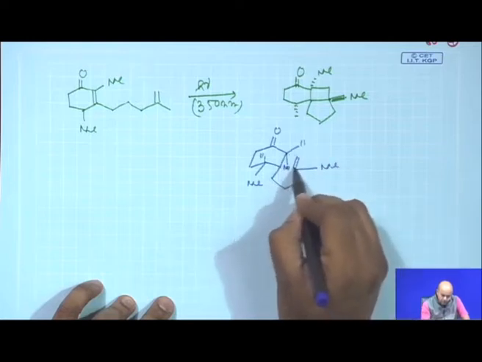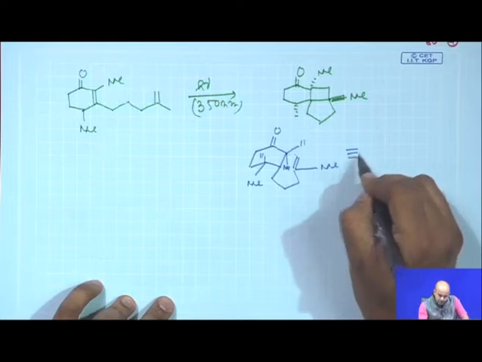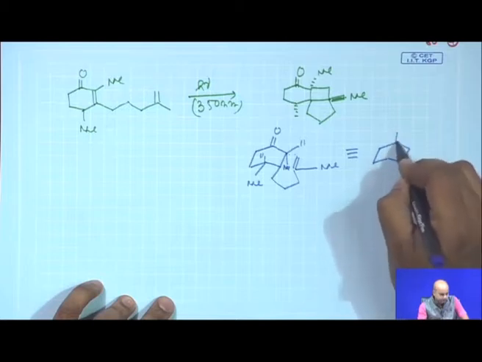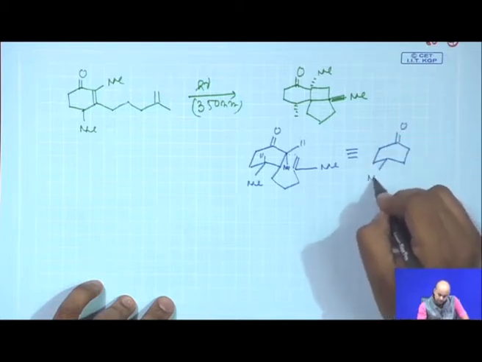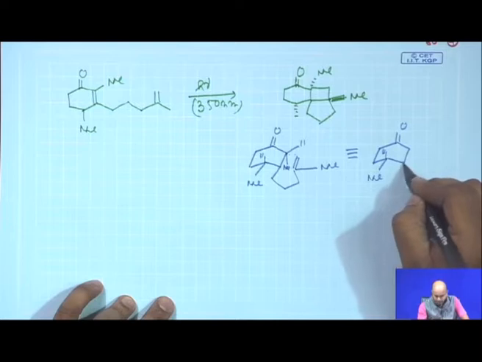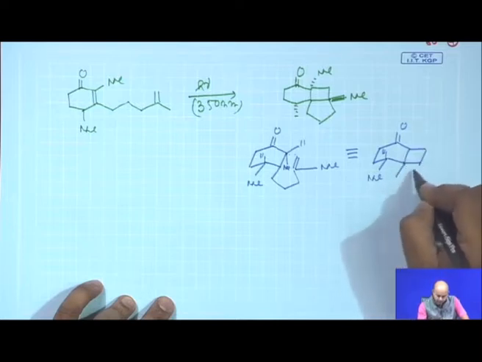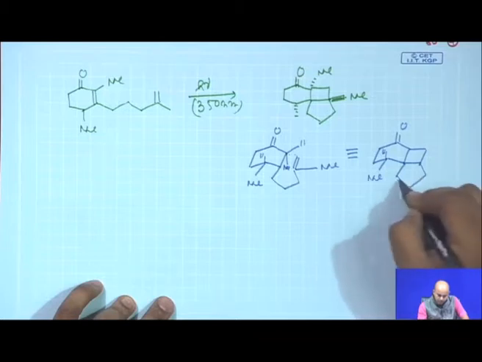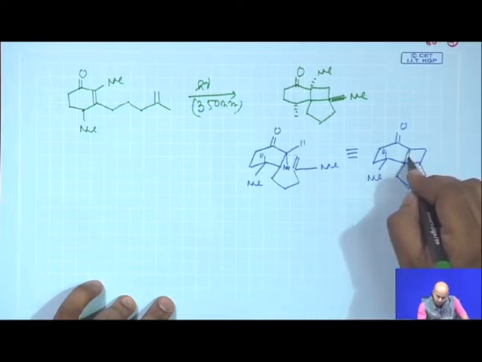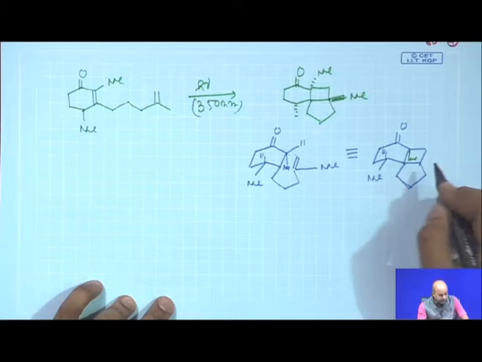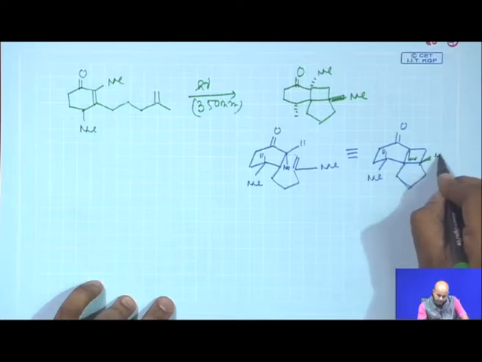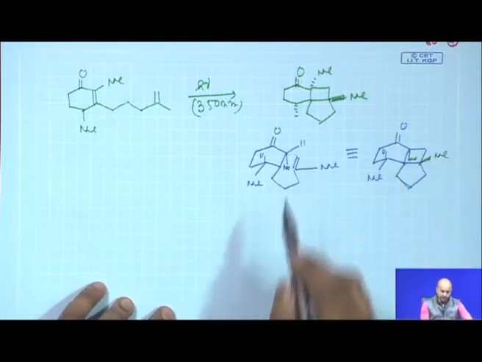Then this 2 plus 2 takes place, and finally, the stereochemistry of this cyclic product which you will get: the methyl is below the plane, hydrogen is here. Now, close this ring in this way and then try to figure out the cyclopentane ring. Now, here you say that the transition state will try to have this methyl below and this methyl above in this cyclobutane ring to avoid the steric interaction in the TS.